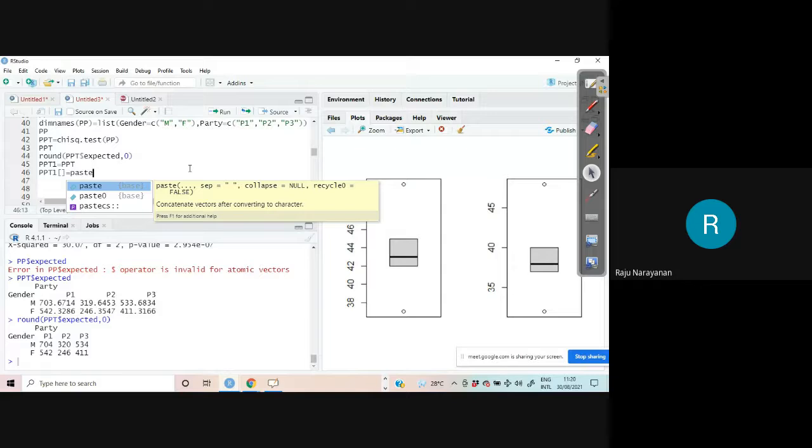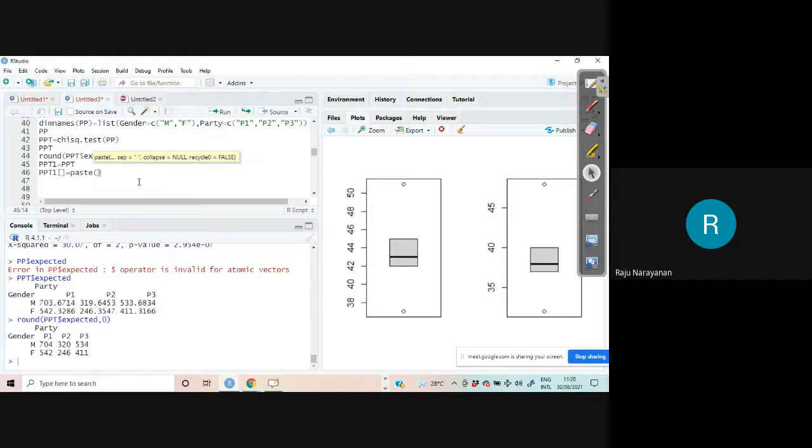Everything is coming here, so that you can easily concatenate vectors after converting to character, etc. I want to paste PPT, and it should be side by side, paste to 0, opening bracket, and the expected value should come within brackets. Therefore, I have to put that in inverted commas.